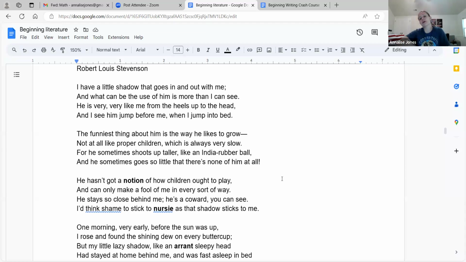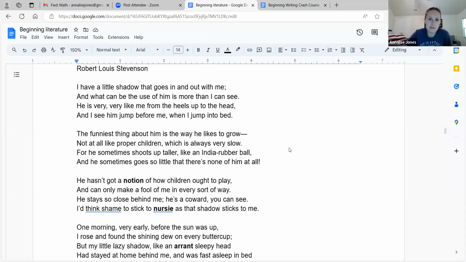So you can see how he's painting this picture. This shadow is a person, right? It's an independent person who the writer, the character here, has a relationship with. So we don't know the use of him, but he is very much like me. And when I jump into bed, I see him go before me, right? So the light must be behind him and the shadow's hitting the bed first. The funniest thing about him is the way he likes to grow. Not at all like proper children, which is always very slow, for he sometimes shoots up taller like an India rubber ball.